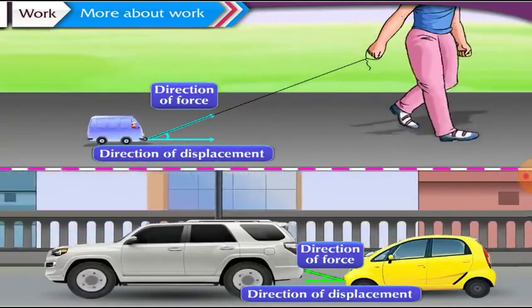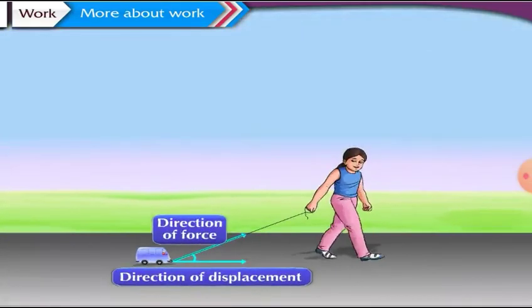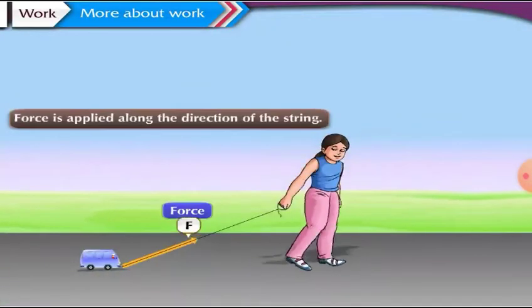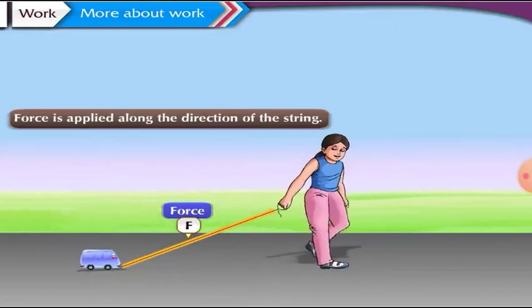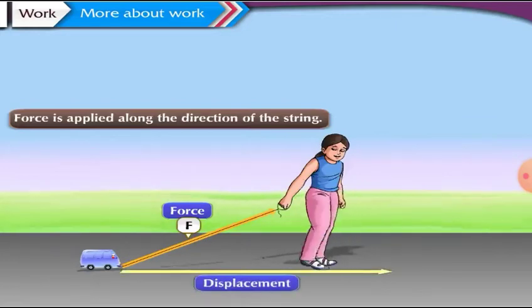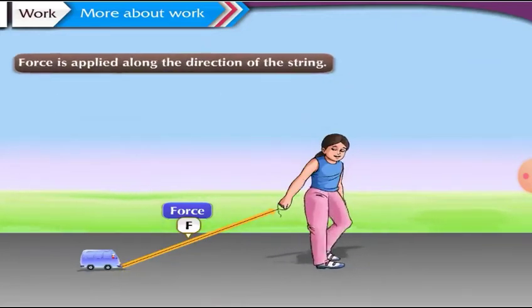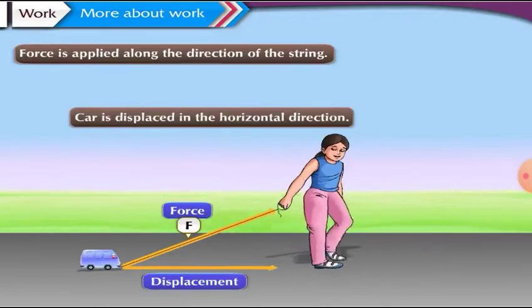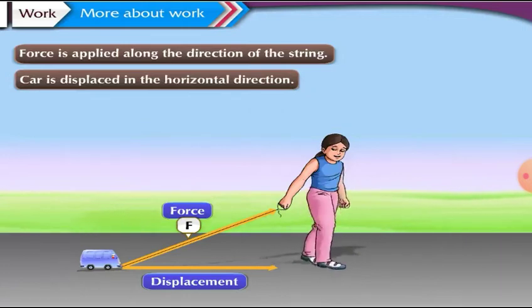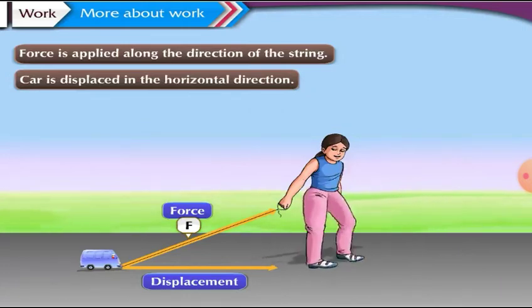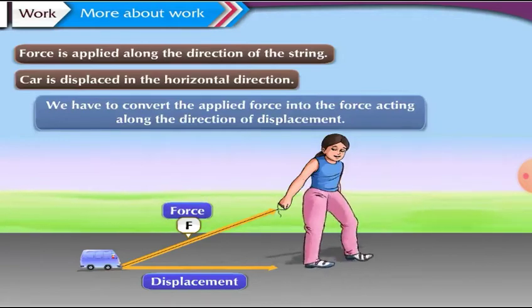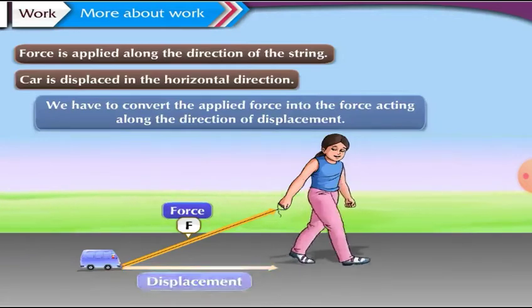For this, let us consider the first case. When Meera pulls the toy car, force is applied along the direction of the string, while the car is pulled along the horizontal, that is, the toy car is displaced in the horizontal direction on the ground. In this case, in order to calculate the amount of work done, we have to convert the applied force into the force acting along the direction of displacement.